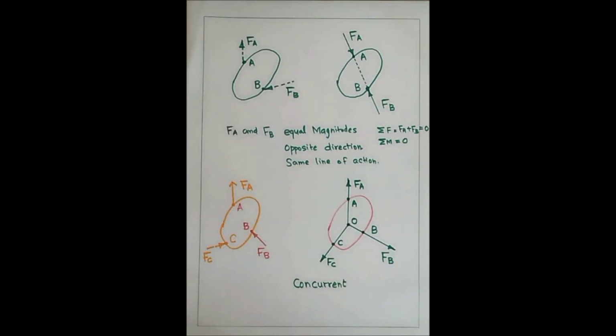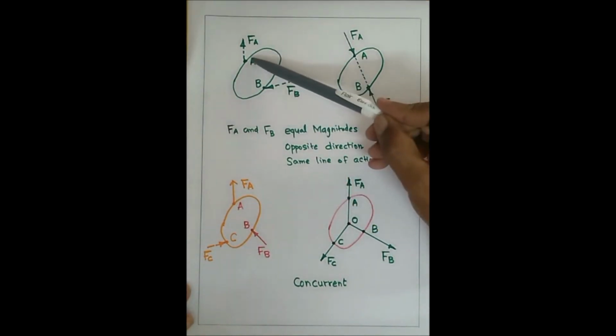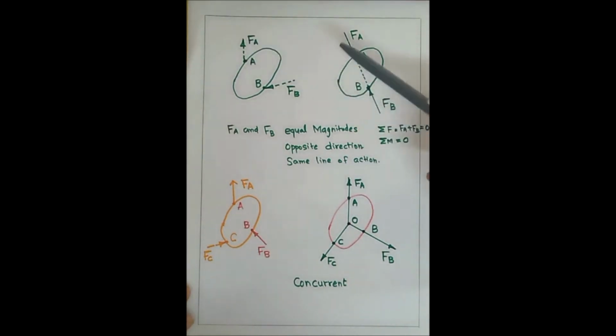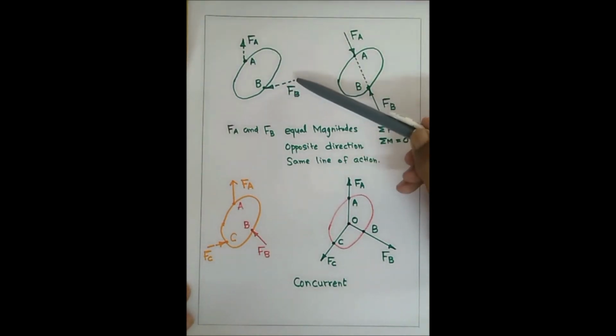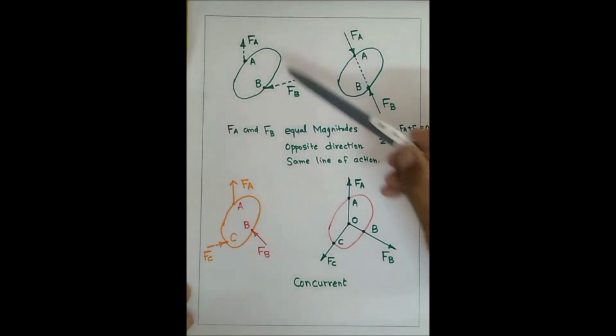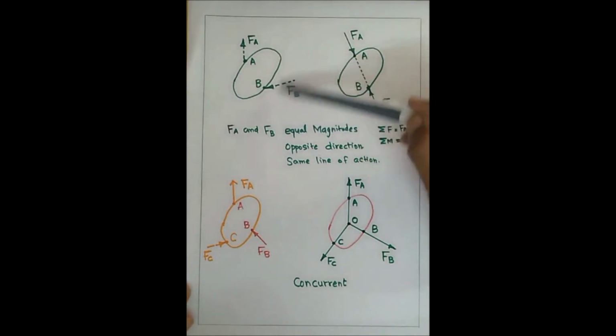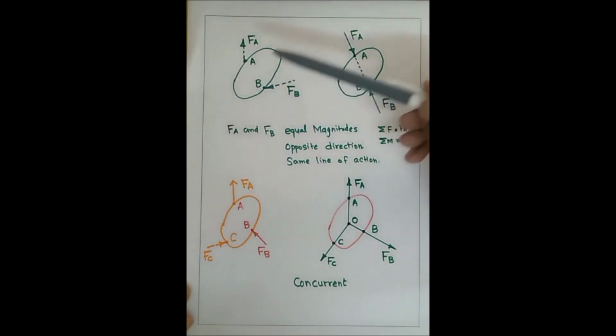Here I am going to explain how to maintain the body in equilibrium if two forces are acting on the body. Say this is the body. Here at point A, force FA is acting. At point B, force FB is acting. If these two forces act like this, definitely the body will not maintain equilibrium. These forces try to move the body in these directions. So two forces acting like this do not maintain equilibrium.